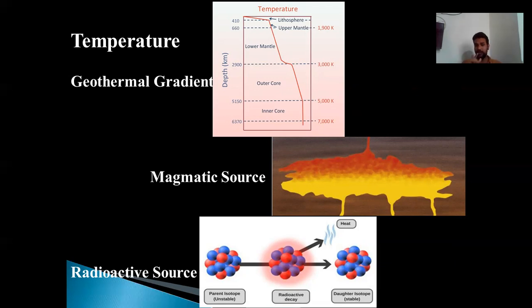The third well-known source is radioactive heat. During the transformation of a parent isotope to the daughter isotope, heat is liberated. That heat, if it is liberated in an open environment, may escape. But when this heat is liberated in a confined environment of rock, due to its inescapable environment, it transfers the heat to the rocks and ultimately metamorphism occurs. So temperature is the well-known agency for metamorphism. It can act individually or in combination with the other agencies.